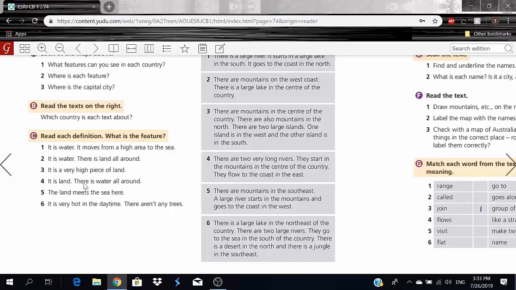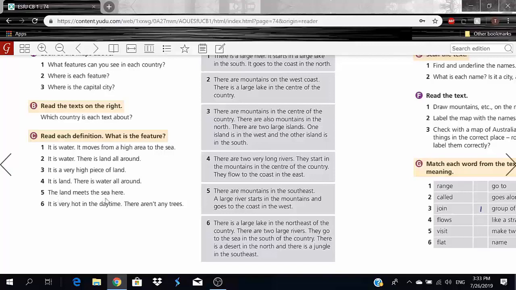It is land. There is water all around. You guys remember when I told you in the listening section about an island? What is an island? It is basically isolated land with water all around. That water could be sea, could be a river, but for the most part, it's usually sea. So it is land, there is water all around, it will be an island. I-S-L-A-N-D.